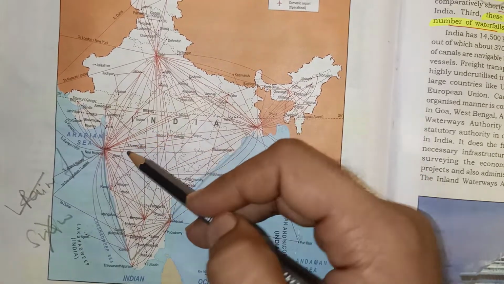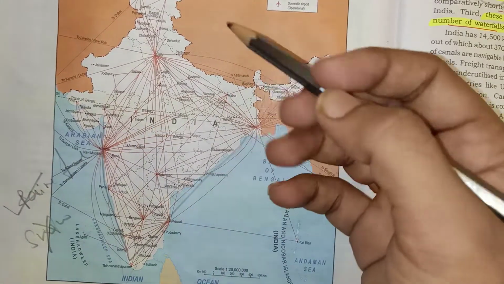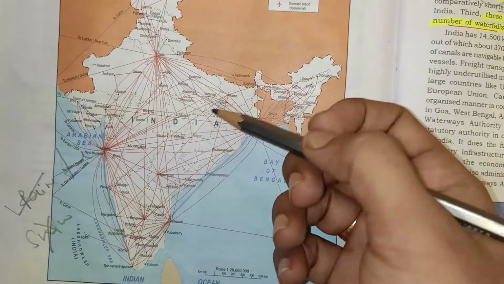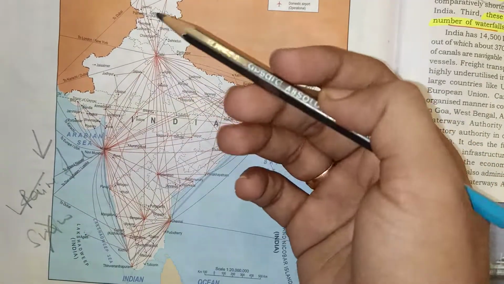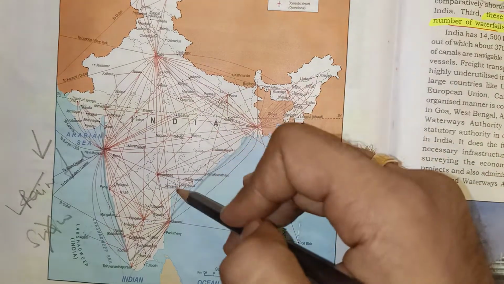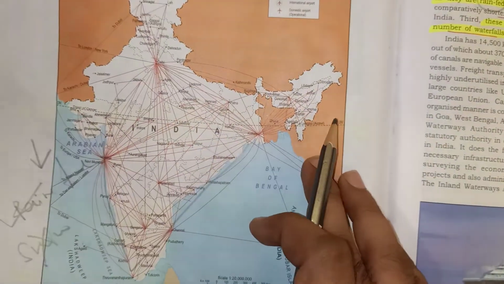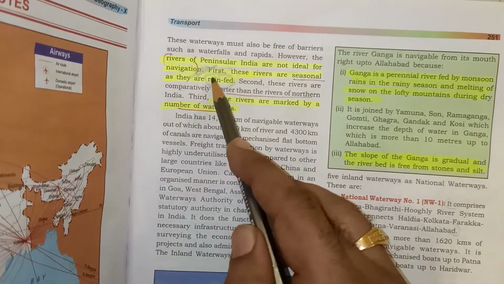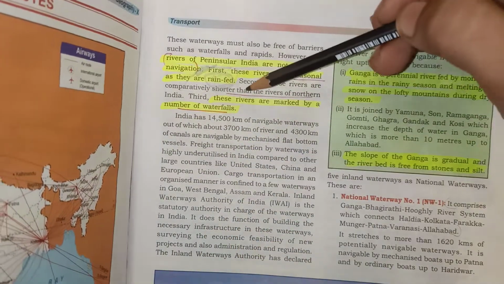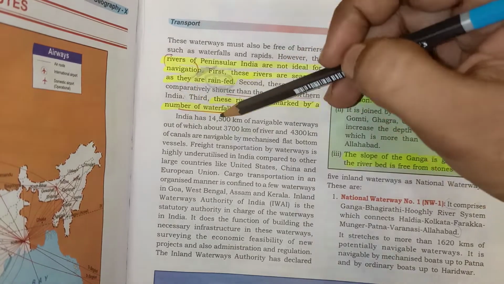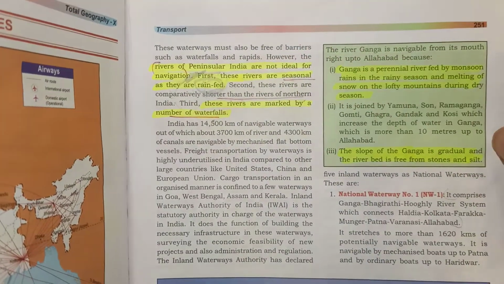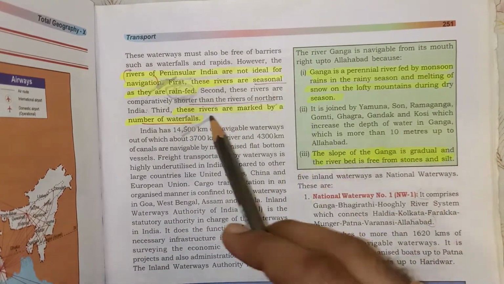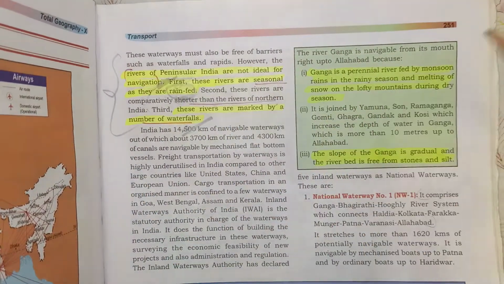So during the dry seasons of December or April or May, the rivers are not navigable because the water level is low, which does not allow the ship to travel from one place to another. So the first point is, the rivers are seasonal because they are rain fed and not snow fed. Second, the rivers are marked by a number of waterfalls, which makes them difficult to navigate. So this answer was regarding the peninsular India.